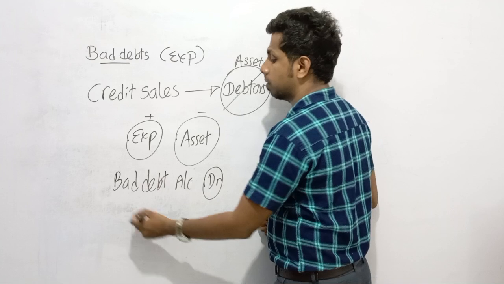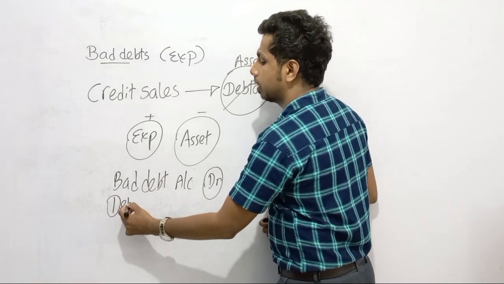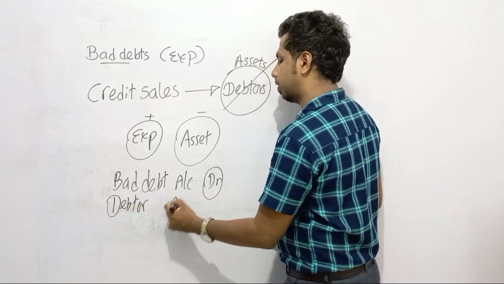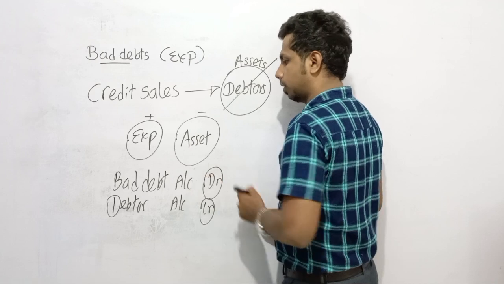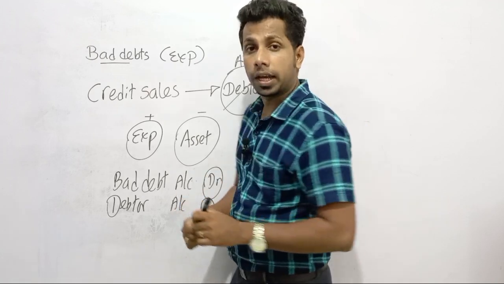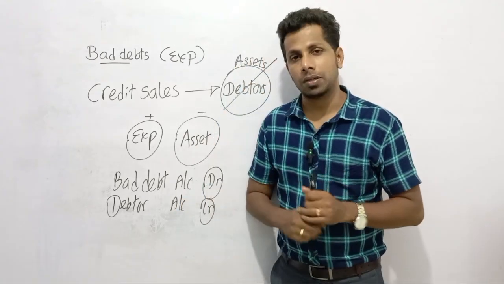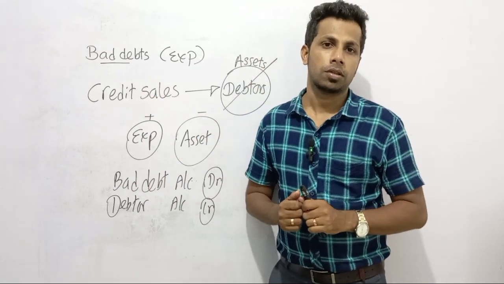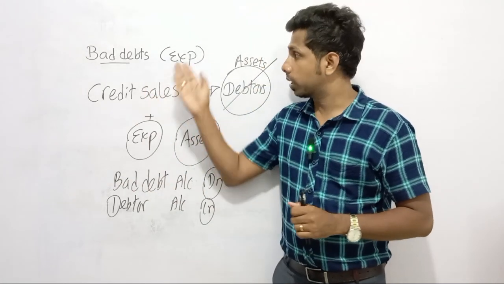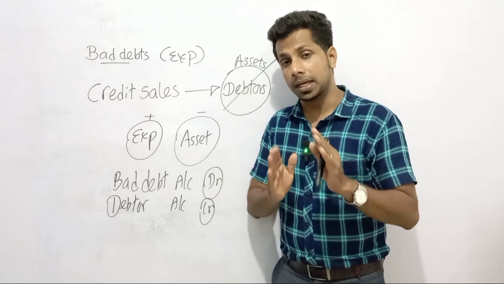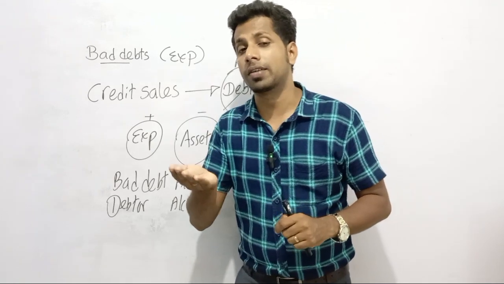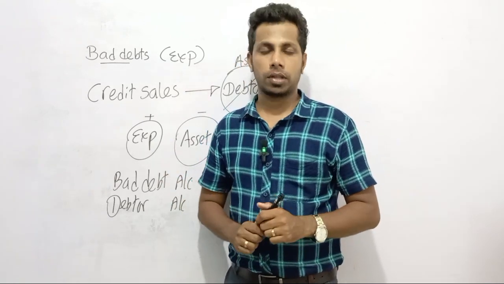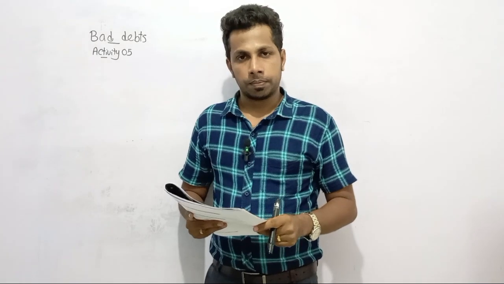And because of recognizing bad debts, what happened to our debtor asset? Debtor asset we need to de-recognize, debtor account credit. Okay, so now we can go for the activity, dear children. Bad debts means a certain amount that cannot be charged from the debtors. Therefore, these amounts we need to recognize as expenses, and because of bad debts, what happened to our debtor asset? Decreases. Got that point? Okay.